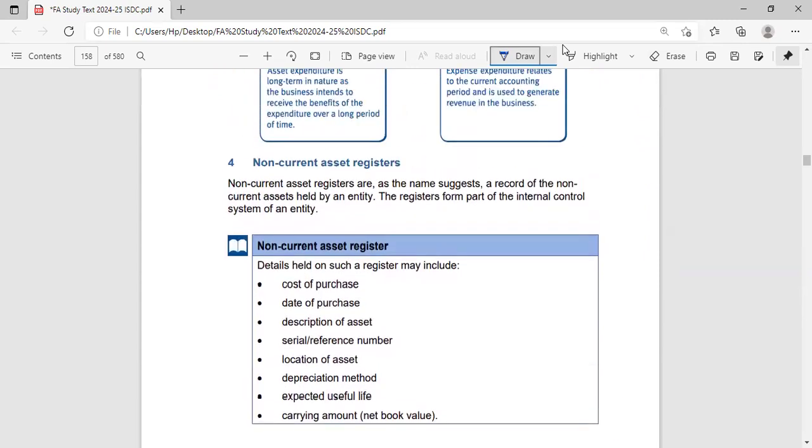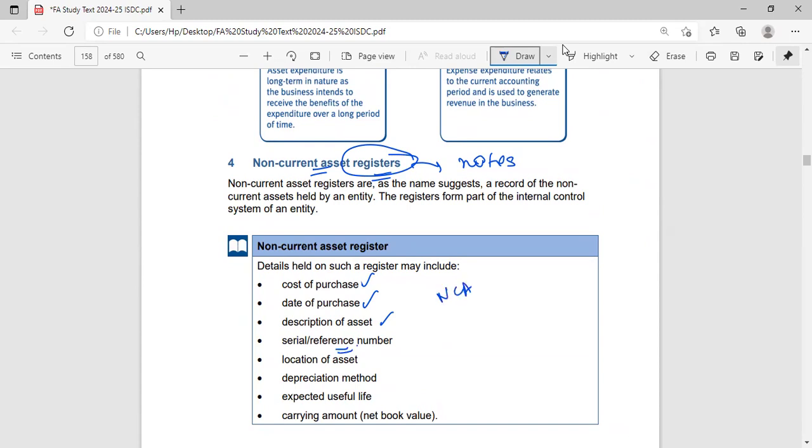Now the non-current assets register. We all understand what a register is, right? A register is something in which we make notes. We'll write everything important. Similarly, we maintain a non-current asset register. In that register, we'll write the cost of the asset, the date on which we purchased it, and a small description like what is the nature of that asset and what it does. We also write a serial number or reference number if we have many non-current assets.